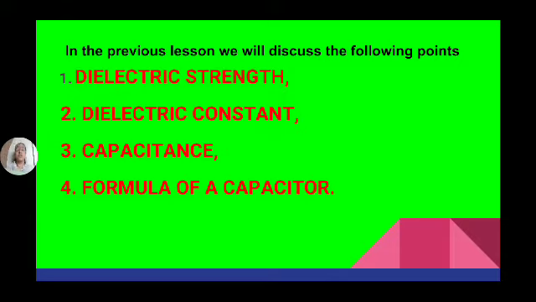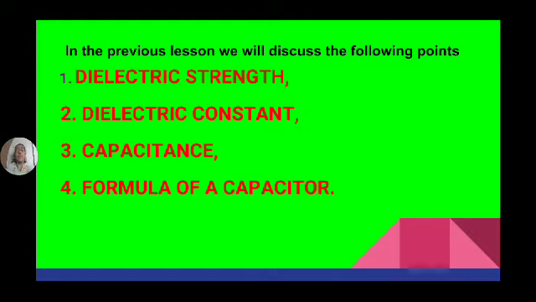We can't say it is measured, because the ratio of two similar quantities has no units. The dielectric constant has no units.